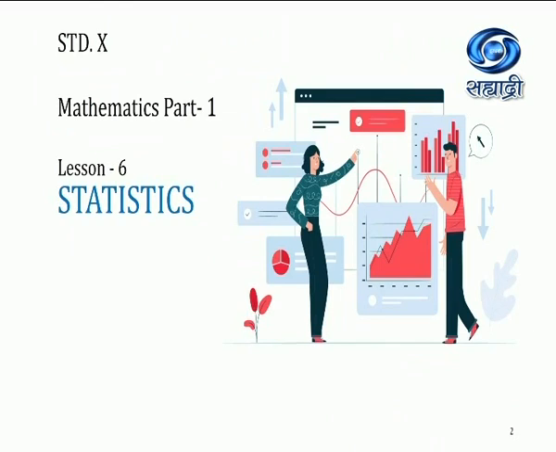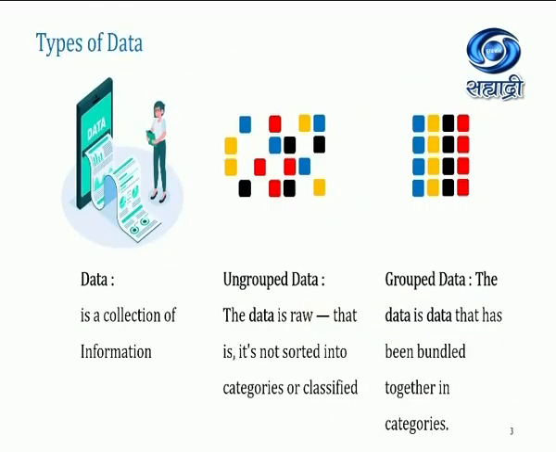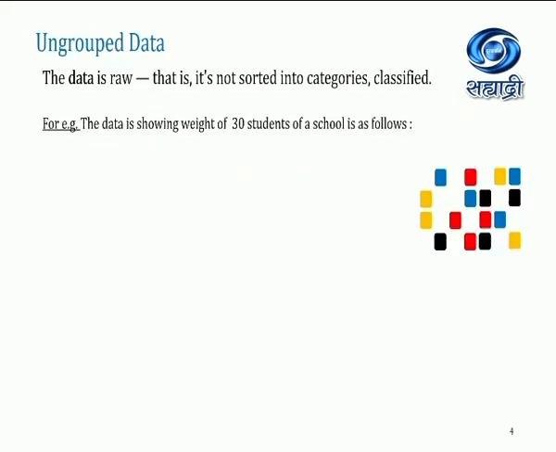So our lesson is statistics. Types of data. Data is a collection of information. Ungrouped data is raw data, that is, it's not sorted into categories or classified. It means data which is not sorted in a particular manner. And grouped data is data that has been bundled together in categories. You can see the number of colors over here. In grouped data we have set the data in a particular manner, and ungrouped data is not in a proper sequence.